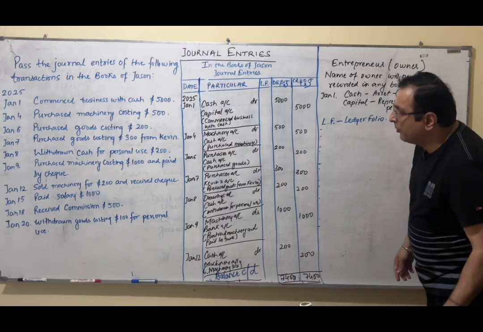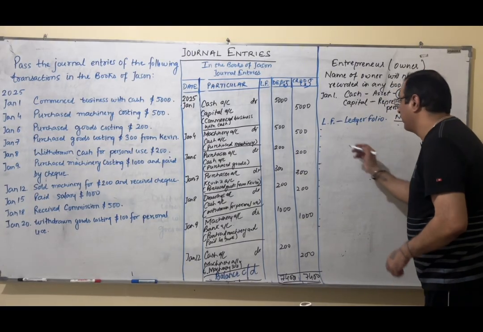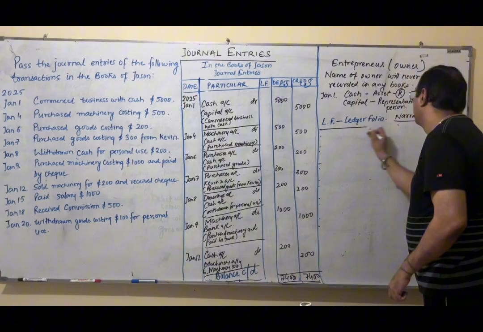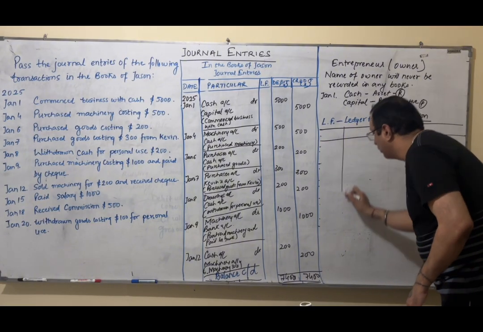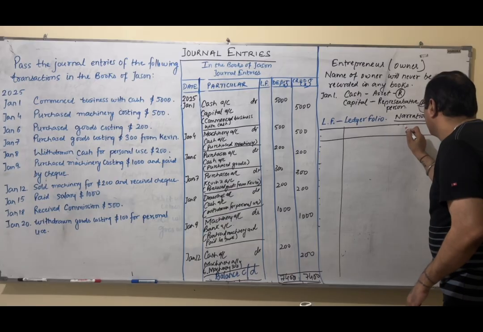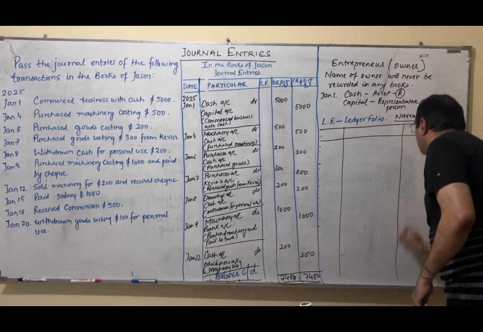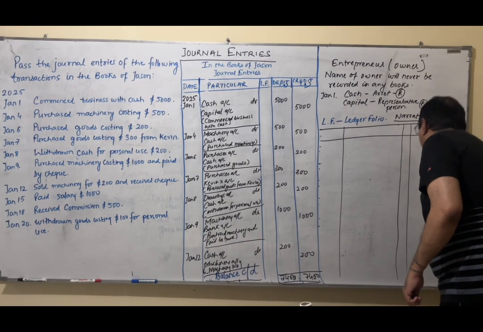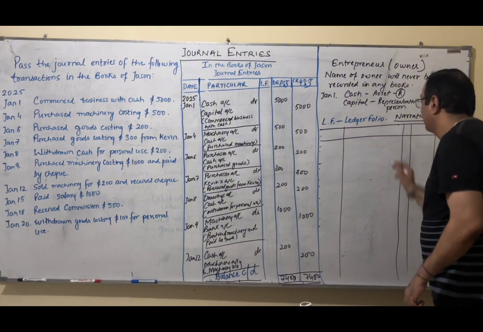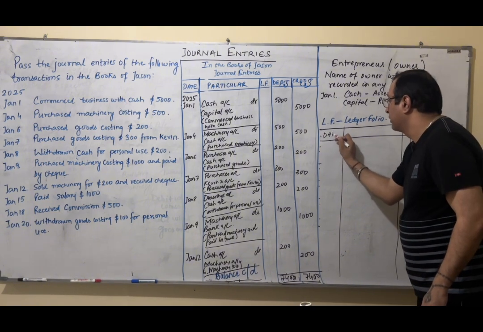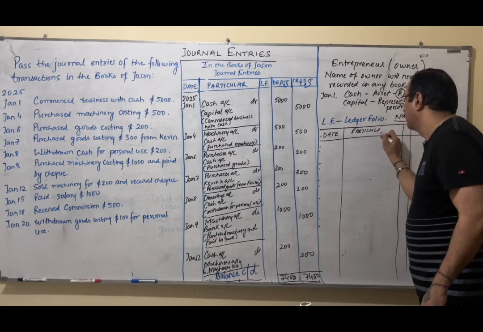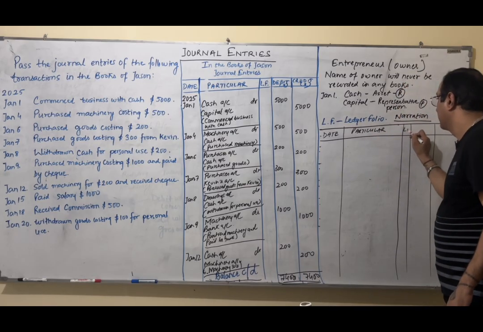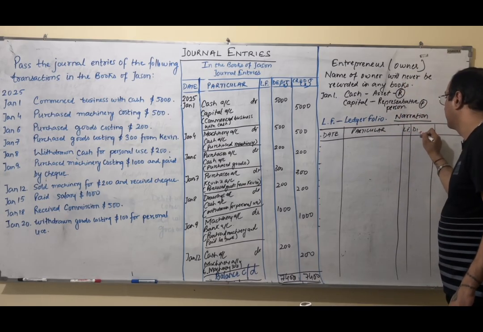I will just make... how many entries do we have to do? 3 more entries. I will make a small format again. 3 entries, we do not need a big one. Still I am making it. It's okay. Again, date, particular, LF, debit,